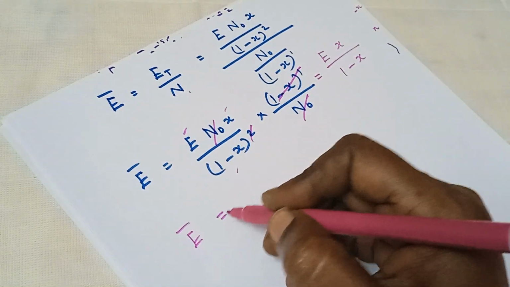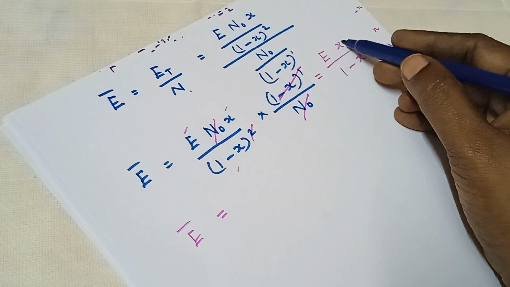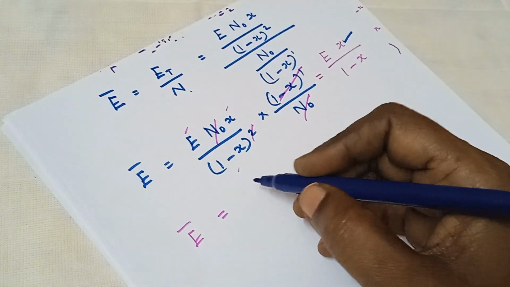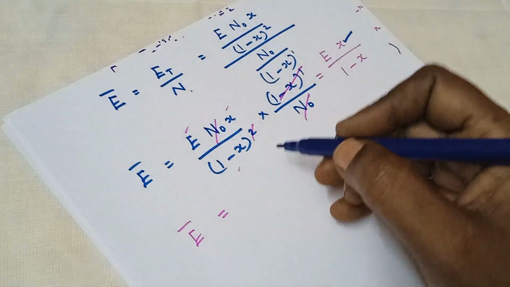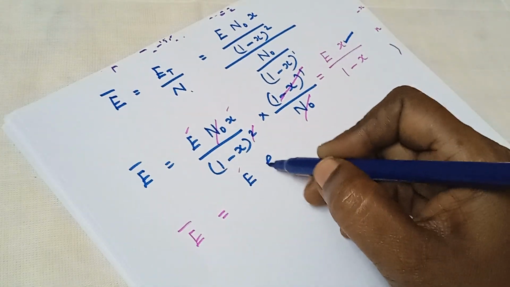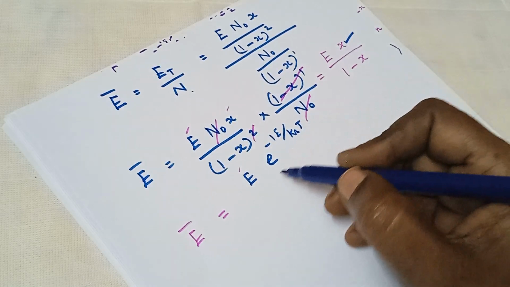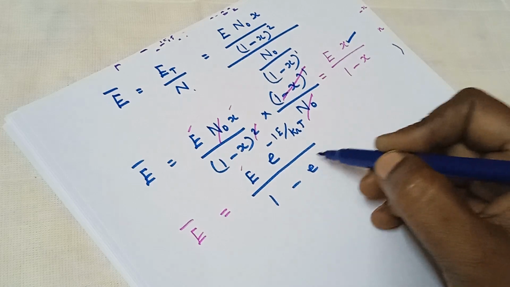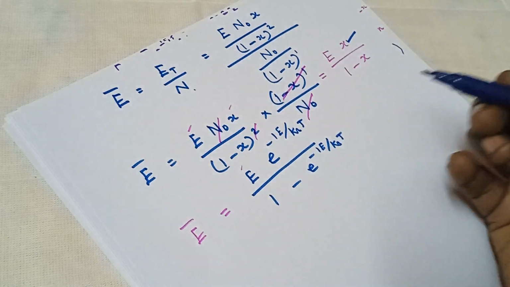E bar is equal to, here I am going to substitute x as e power minus hν by kBT again. We have considered earlier e power minus hν by kBT as x. Therefore, e power minus hν by kBT divided by 1 minus e power minus hν by kBT.